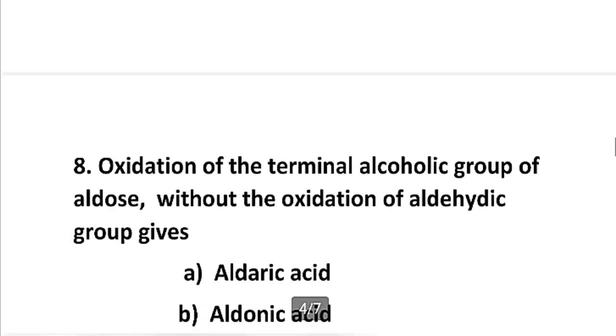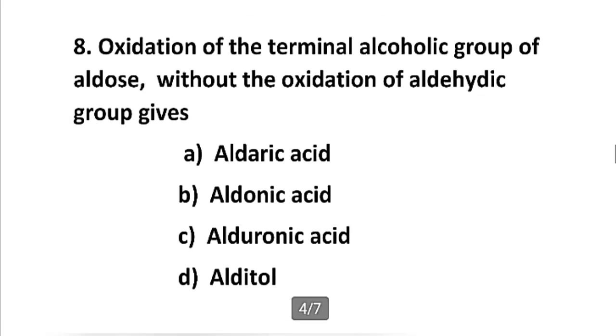Now moving to the 8th question. The 8th question is: oxidation of the terminal alcoholic group of aldose without the oxidation of the aldehyde group gives which option? Option A, aldaric acid; option B, aldonic acid; option C, aldouronic acid; option D, alditol.